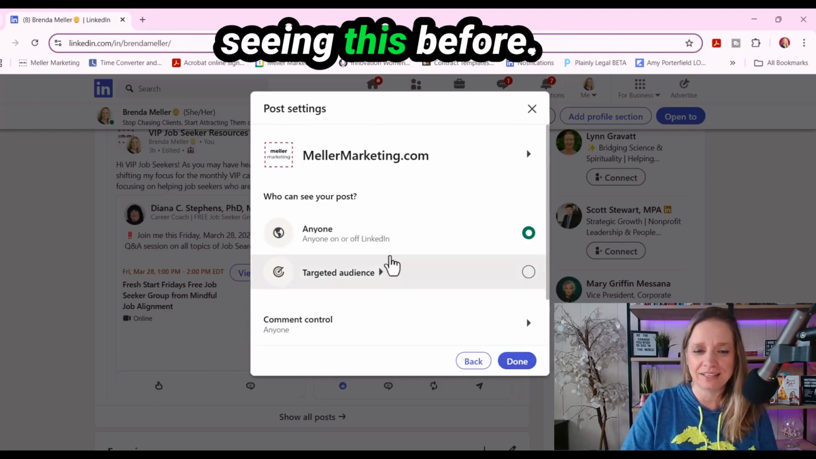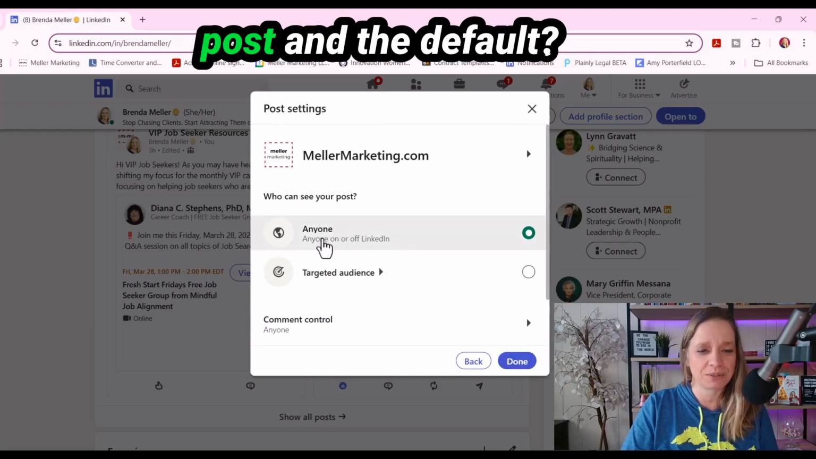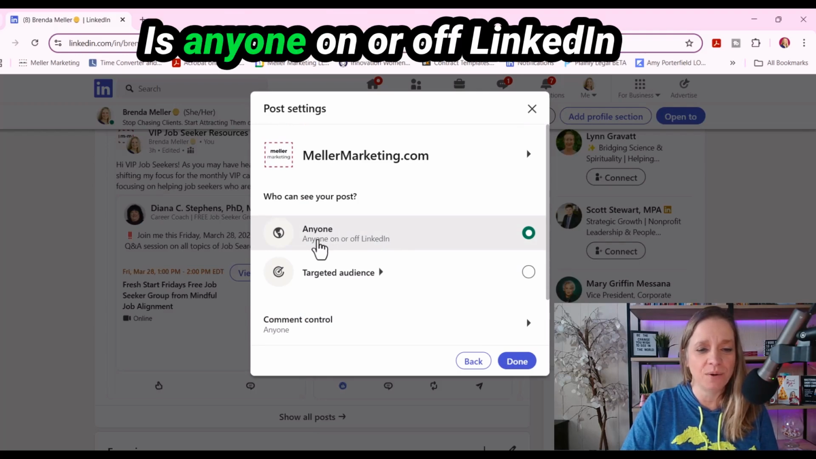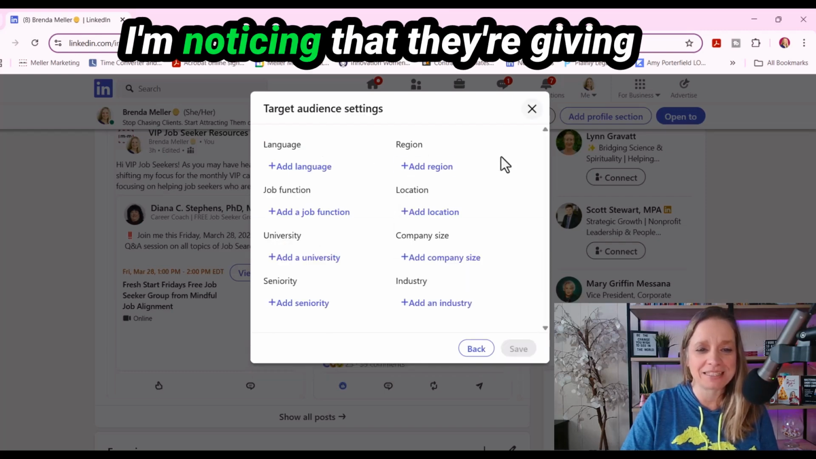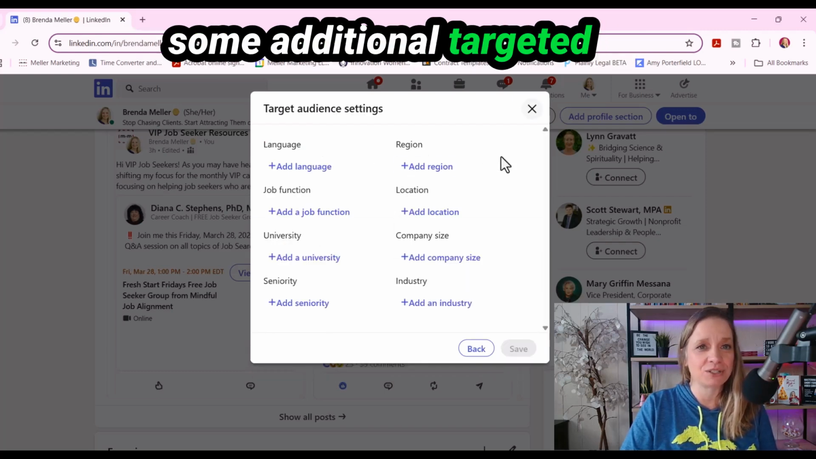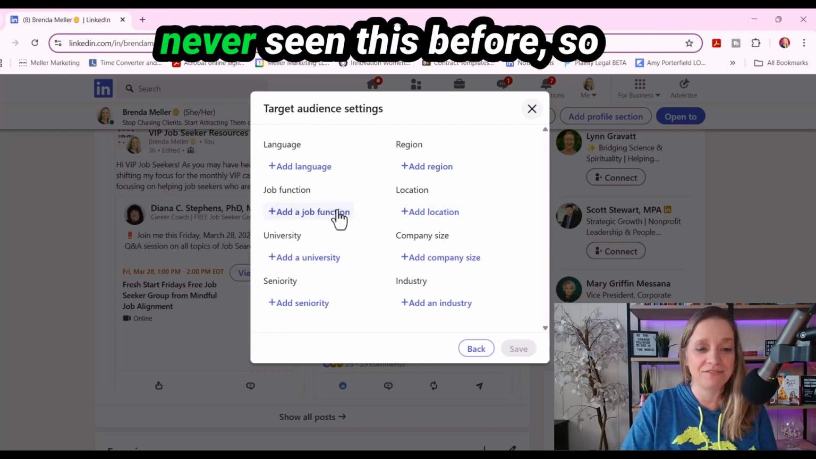I don't recall seeing this before. Who can see your post? And the default is anyone on or off LinkedIn. Today, for the very first time, I'm noticing that they're giving some additional targeted audience settings. And I've never seen this before.